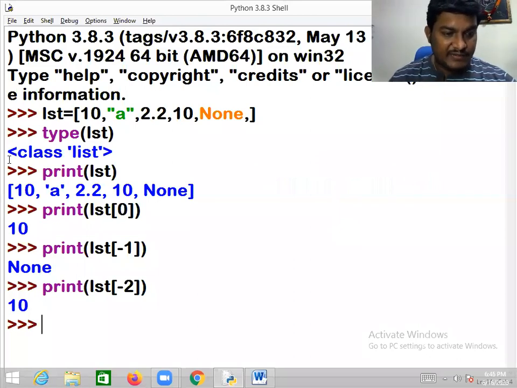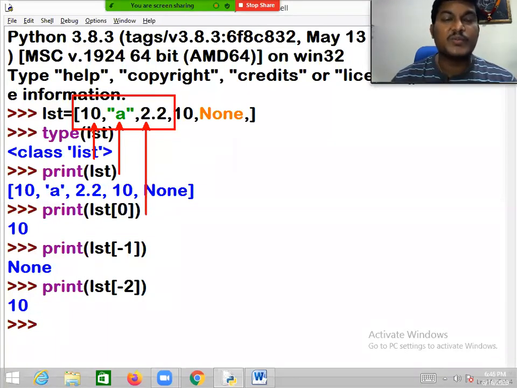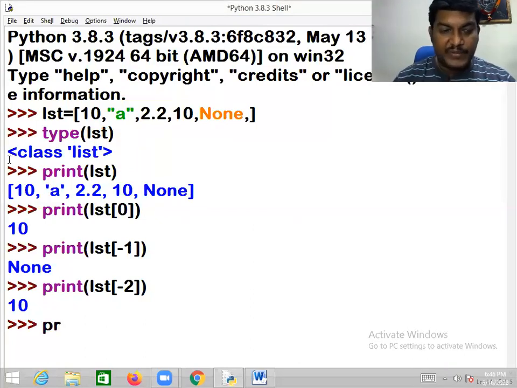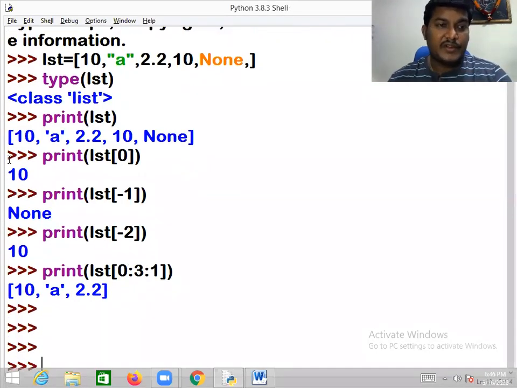So let me take one small example, my dear friend. I want to extract the first 3 elements. This is index 0, this is 1, and this is 2. 0, 1, 2. So then you have to give print LST, where you want to start from 0. 0, 1, 2. But if you write 2, you will be getting 0 and 1, but not 2. That's the reason you have to take 3 and step 1. Then you will be getting it this way. If you notice, the first 3 elements are extracted.